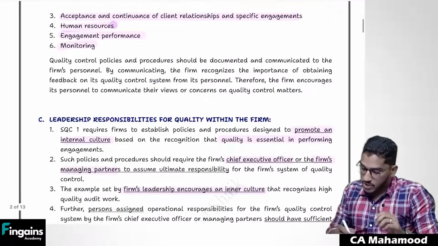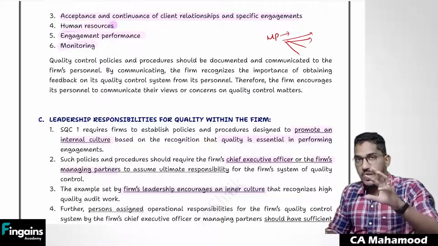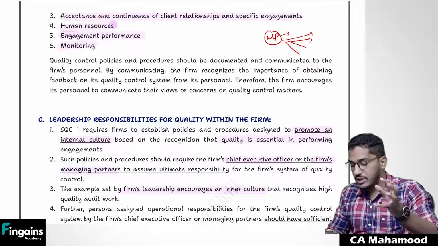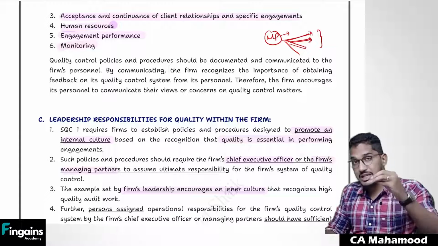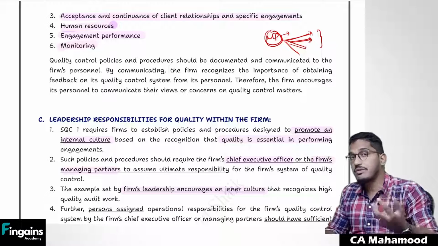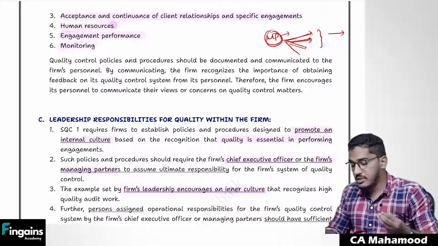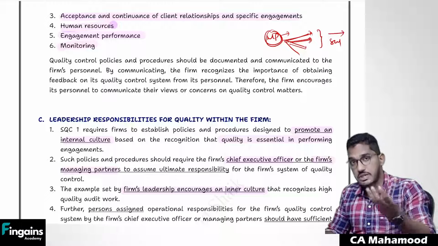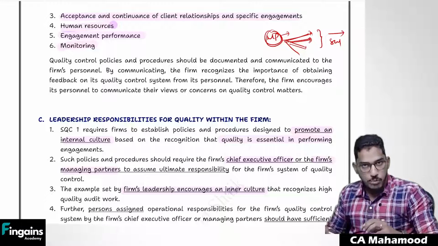And not just that. As a managing partner, you have good leadership responsibility, but will you do all the work yourself? No. The managing partner will not do all the work himself. He will assign the work to different people in the firm. Now, to whomever you are assigning the operational responsibility, you should make sure that those people have sufficient knowledge and expertise, and can understand and do the work in a proper manner.